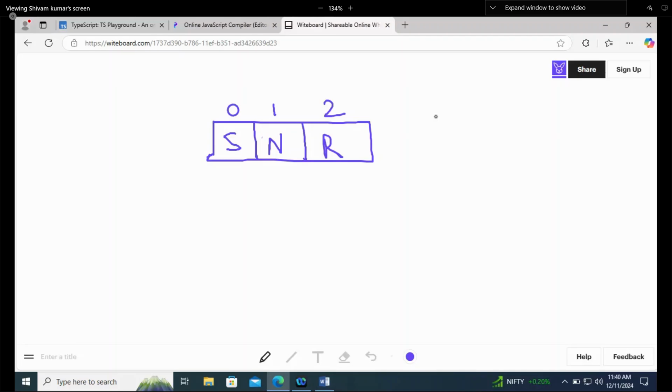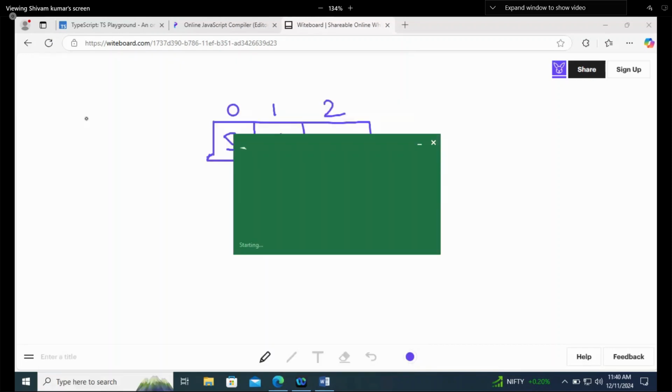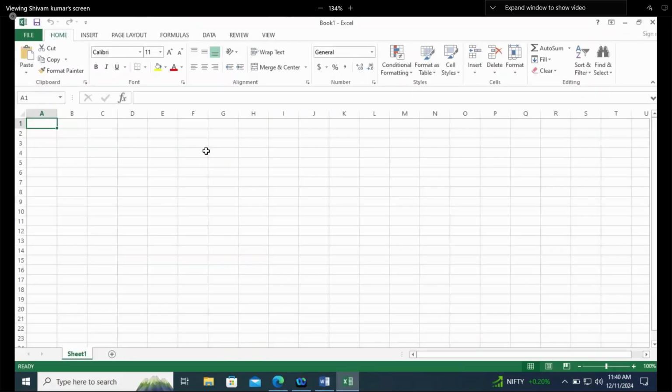If you open your Excel, it will represent something like memory. Each cell represents one particular block like this. So lots of cells are there. This is how our memory is.